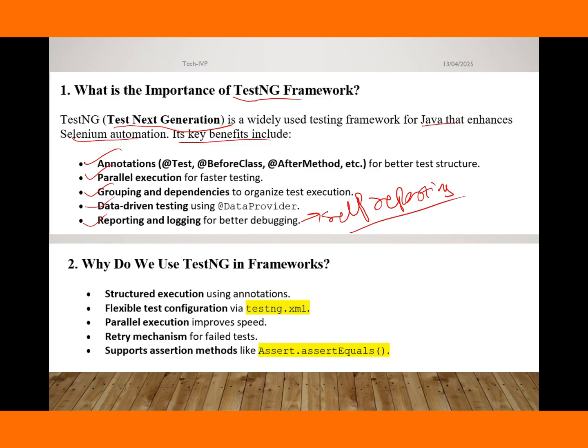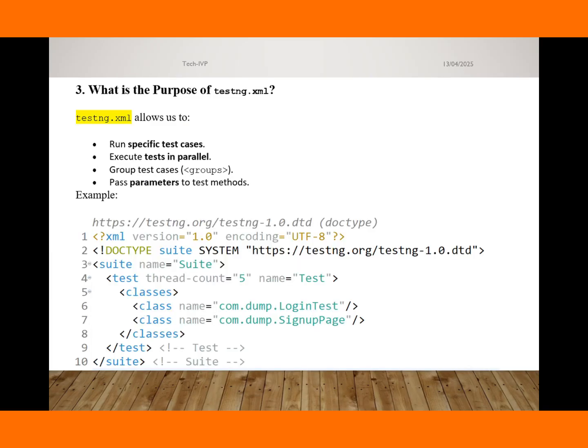The next question, why do we use TestNG in the framework? For structured execution, flexible test configuration, parallel execution, retry mechanism, and support for assertion methods. The next question is, what is the purpose of testng.xml? The purpose of testng.xml is to run specific test cases, execute tests in parallel, group test cases, and pass parameters to methods.